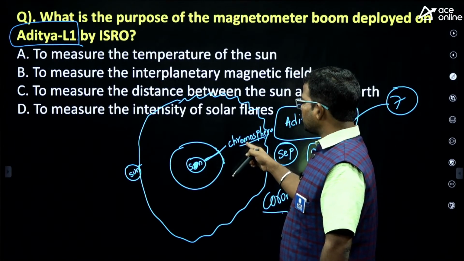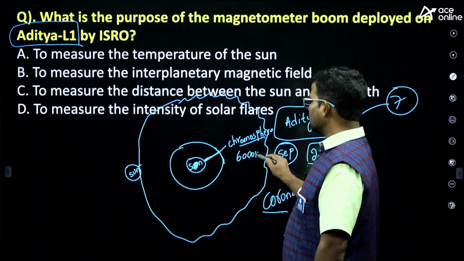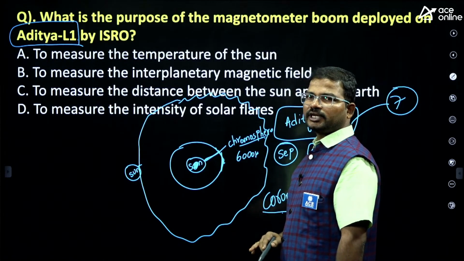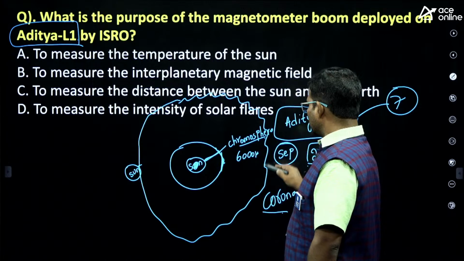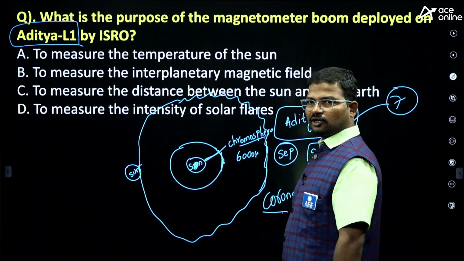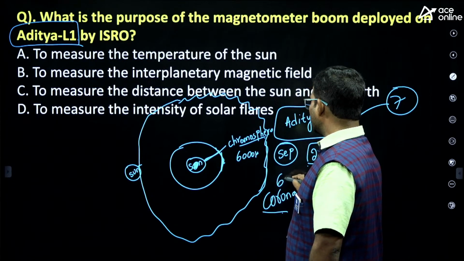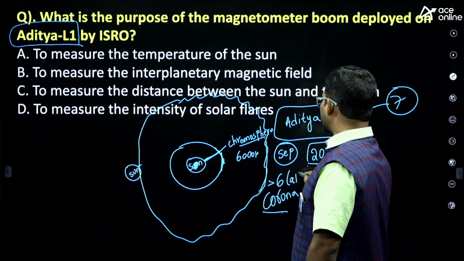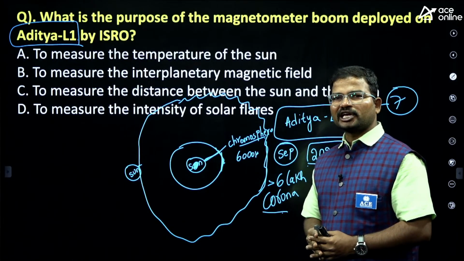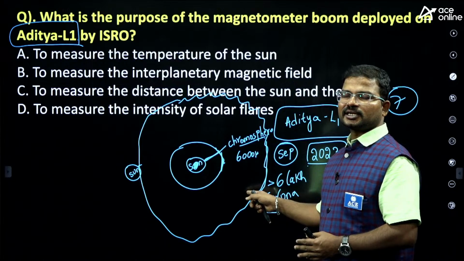But here the temperature of the chromosphere is around 6000 kelvins only. This is the nearest layer to the sun core, but the temperature is only 6000 kelvins. The corona exists at 6 lakh kilometers, but here the temperature is more than 6 lakh degrees centigrade. Why does such a drastic temperature variation exist between the sun chromosphere and the sun corona?